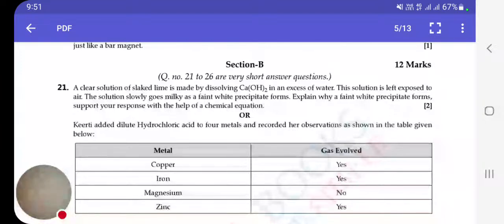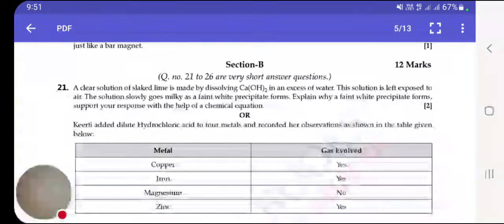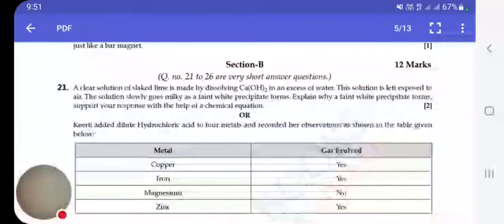The answer will be: calcium hydroxide reacts with carbon dioxide present in the atmosphere to form calcium carbonate, which results in milkiness, a white precipitate, due to the formation of calcium carbonate.